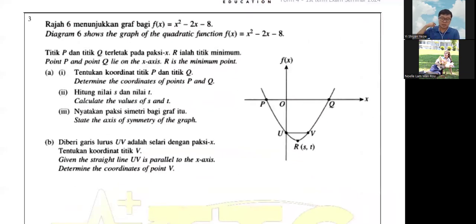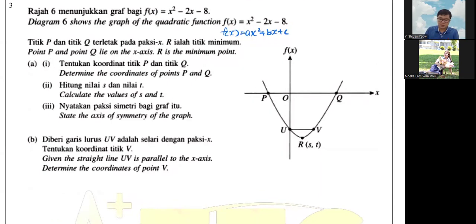So Diagram 6, Rajah 6 menunjukkan graf bagi f(x) equals x squared minus 2x minus 8. It shows the graph of the quadratic function f(x) equals x squared minus 2x minus 8. So you already have the full function to use. Just refer back to your ax squared plus bx plus c, your a, b, c, everything there. So you can do everything here.